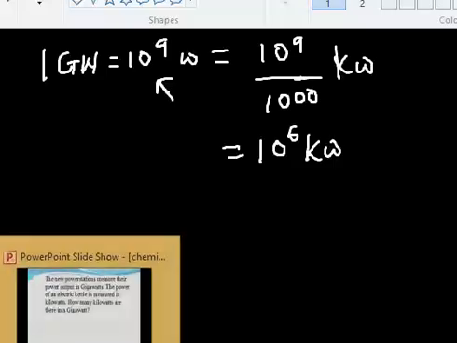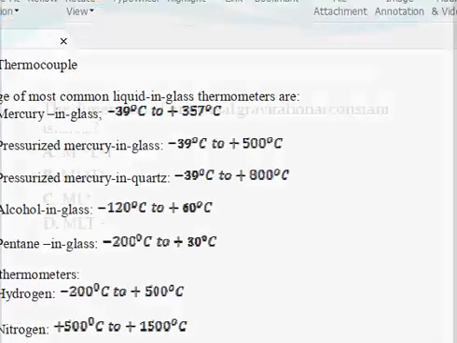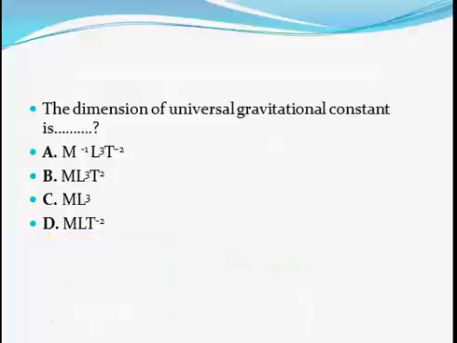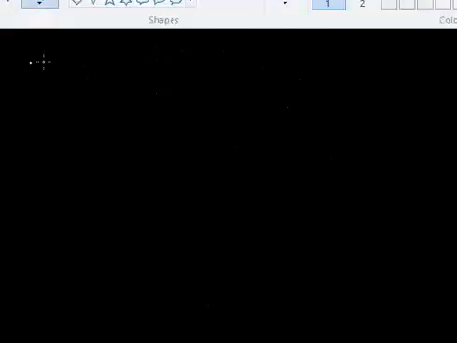All right, so let's move forward. The dimension of universal gravitational constant is... Okay, so we talked about dimension. It is easy. In dimension, once you know the formula of that particular quantity, you can always convert it to dimension. You should be very conversant with formulas. If you don't know the formula, you can't convert it to a dimension.